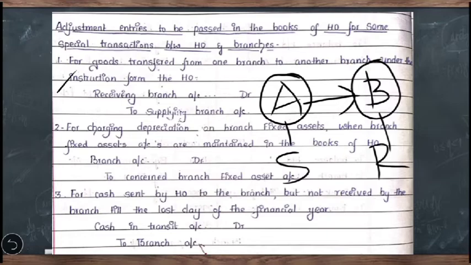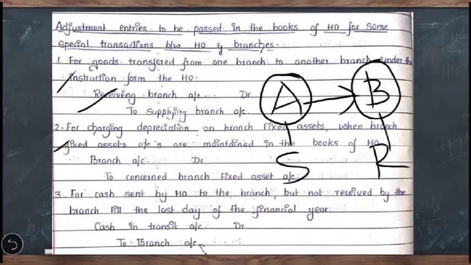Now if the entries have been already passed in the books of branch A and branch B, then there will not be any adjustment in the books of head office. However, if the entries have not been passed in the books of independent branches, that is branch A and branch B, then the adjustment will come in the books of head office and the adjustment will be receiving branch's account debit to supplying branch's account. Here in this example, the entry will be B branch's account debit to A branch's account. That is the first adjustment for special transaction.